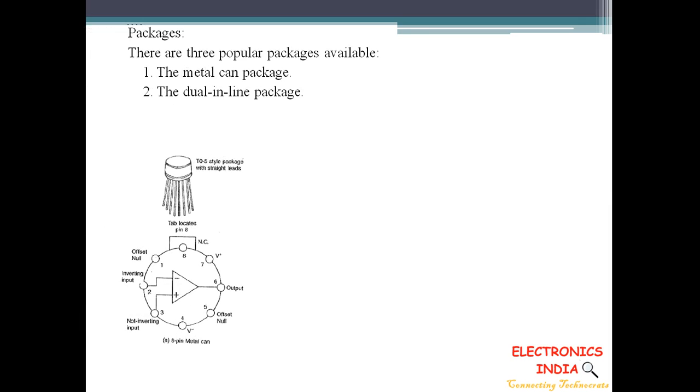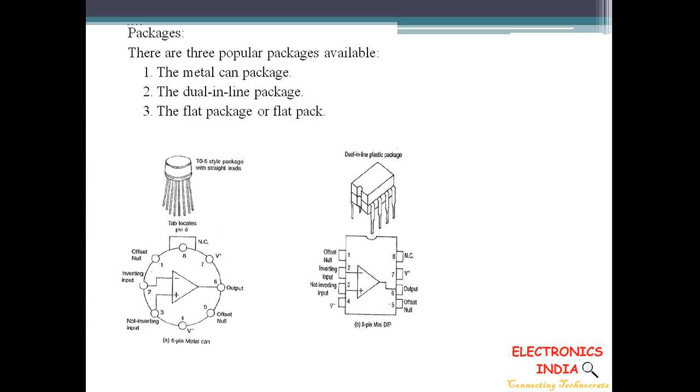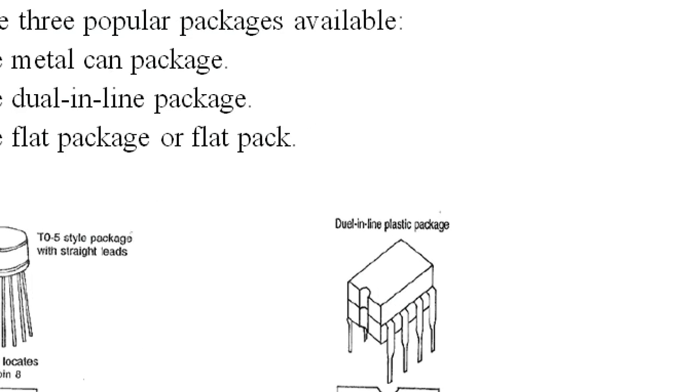We have seen its equivalent circuits. Now let us see the different packages of operational amplifier. In this video lecture, we are going to see one specific IC called IC741.